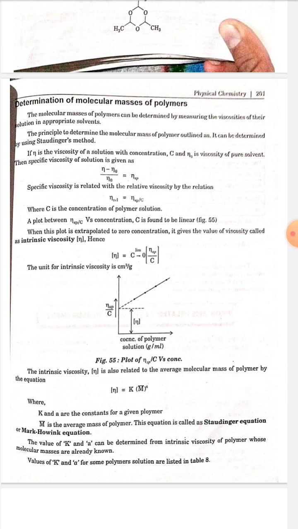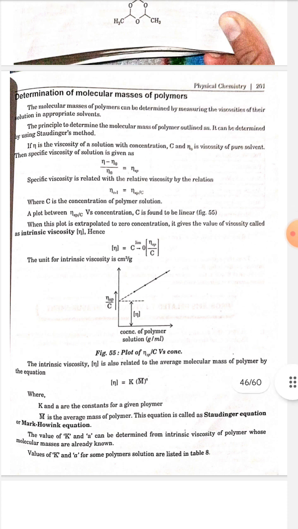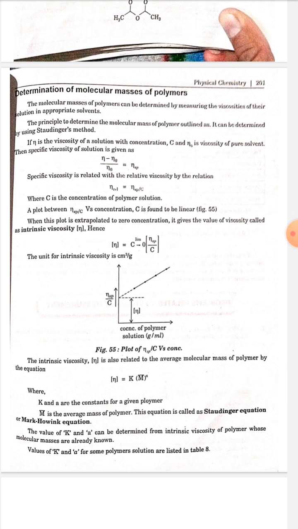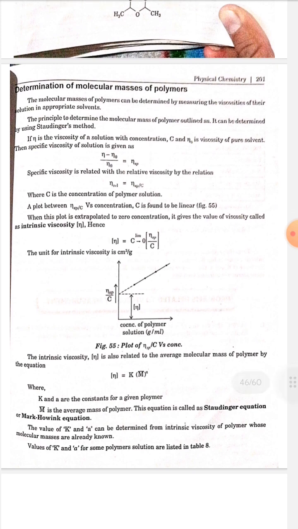Specific viscosity is related to the relative viscosity by the relation: reduced viscosity is equal to eta sp by C, where C is the concentration of the polymer solution. A plot between eta sp by C versus concentration C is found to be linear. When this plot is extrapolated to zero concentration, it gives the value of viscosity called the intrinsic viscosity, eta. Hence, eta is equal to the limit as C tends to 0 of eta sp by C. The unit for intrinsic viscosity is centimeter cube per gram.